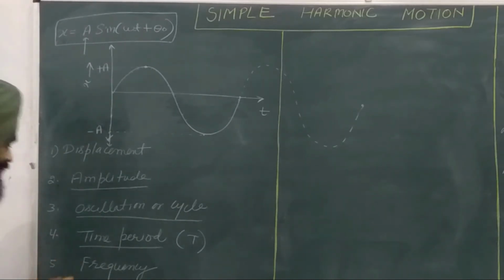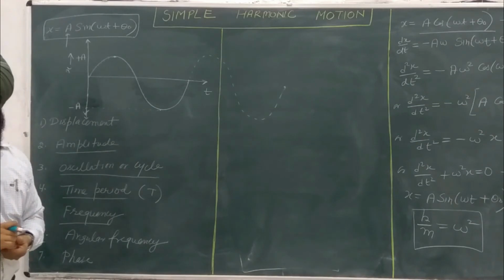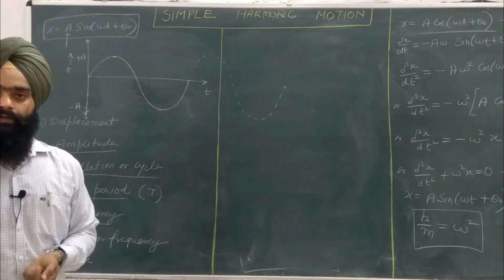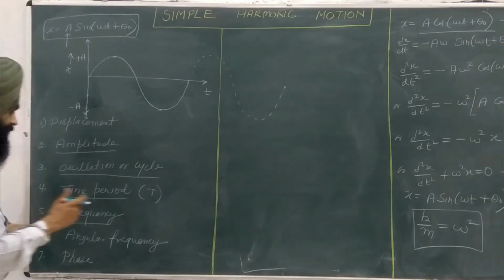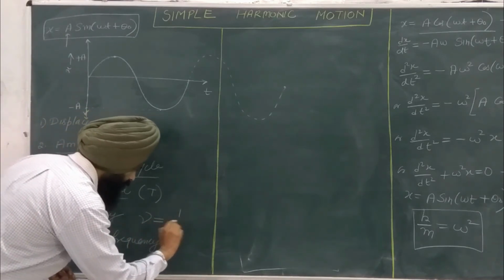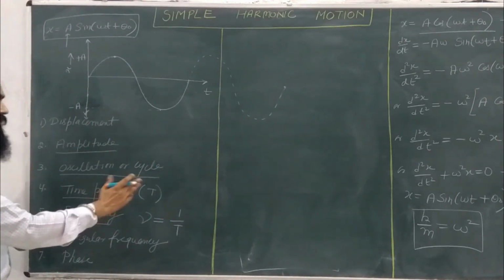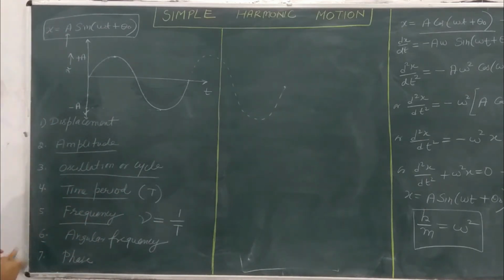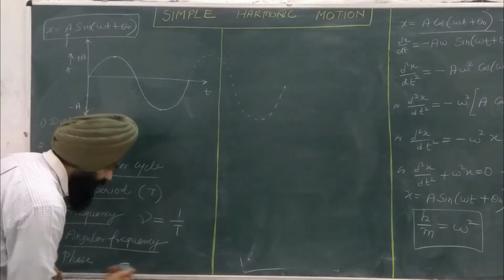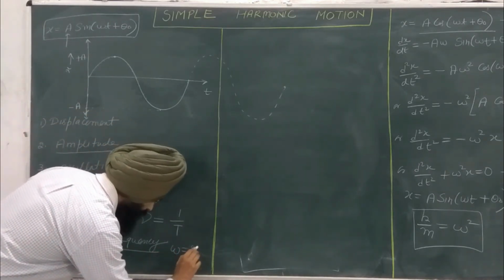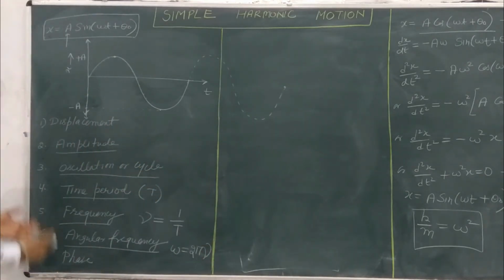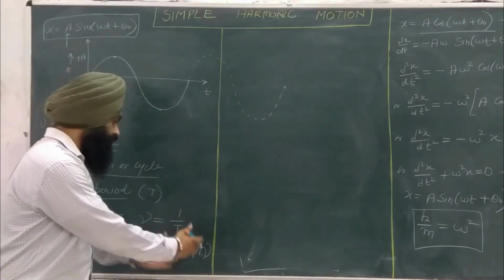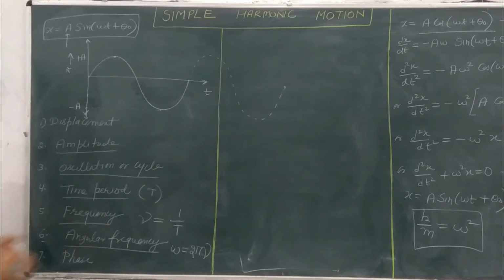The next point is the frequency. Frequency is the number of cycles per unit time. If I take the frequency as nu, then nu will be equal to 1 by T. So the number of cycles taken in a unit time, in a second, is called the frequency. Similarly, we have the angular frequency. The frequency in terms of angles is called angular frequency. If I multiply nu by 2 pi, then I will get the value of angular frequency.